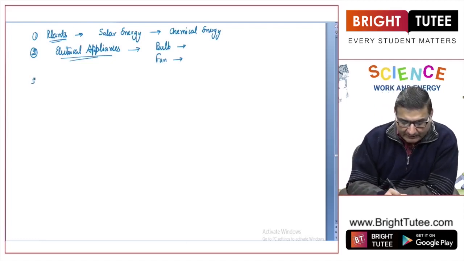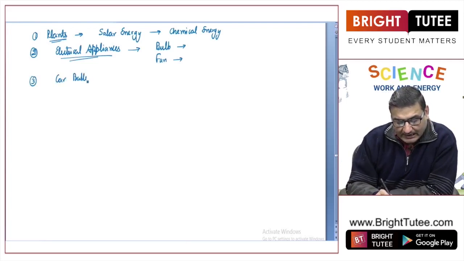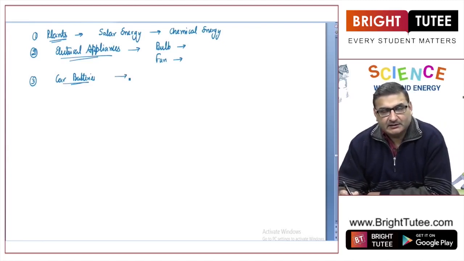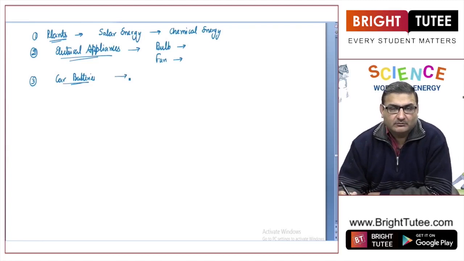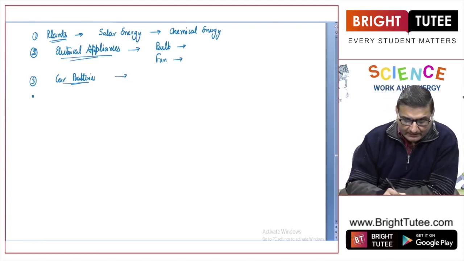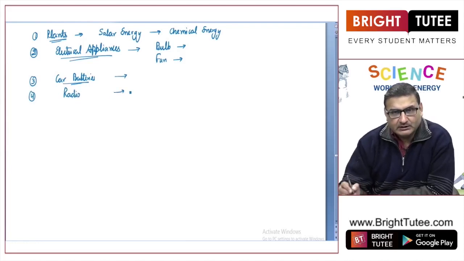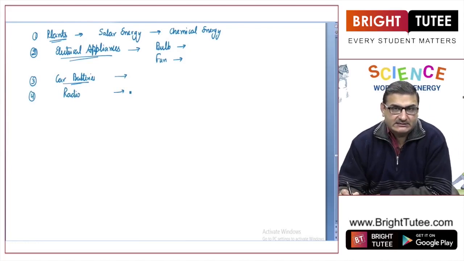Now, when we talk about car batteries, what do the car batteries do? They have got chemical energy, and that chemical energy is converted into electrical energy. Another example, when we talk about the radio, in radio we see what? We provide dry cells into them.